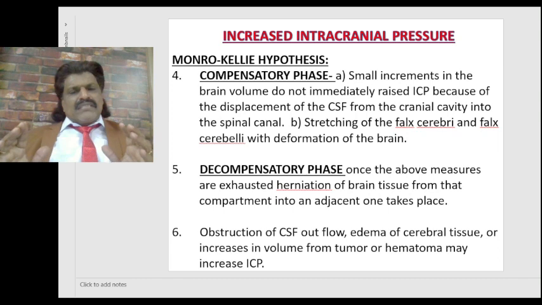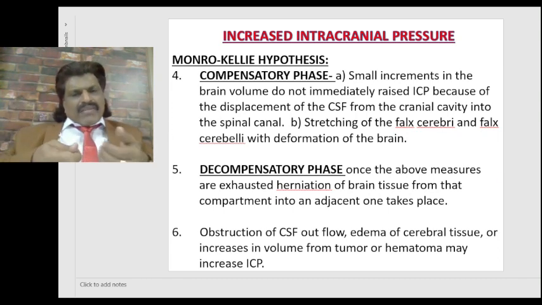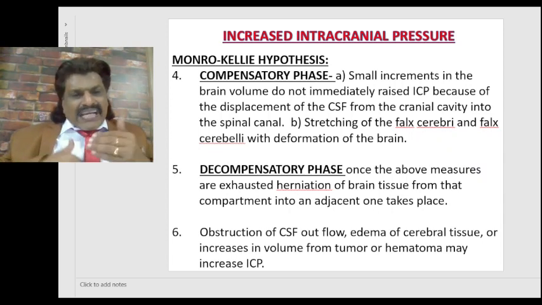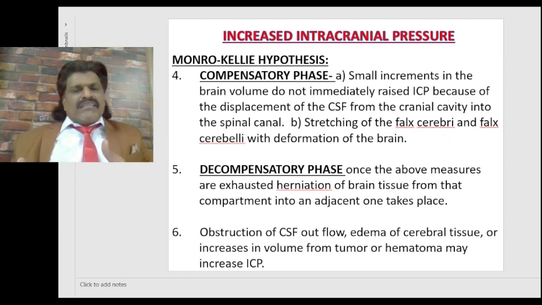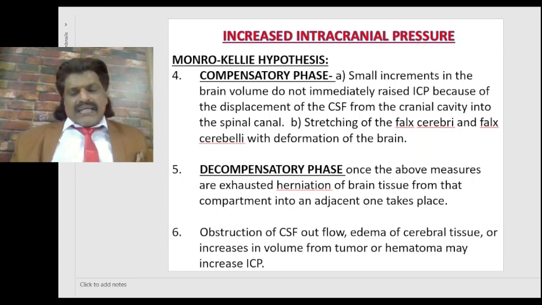Once the above measures, namely the CSF going from the intracranial compartment to the spinal column and the stretching of the falx cerebri and cerebelli with deformation of the brain, are exhausted, herniation of the brain tissue from that compartment into an adjacent compartment takes place. That is what we call the decompensatory phase. Obstruction of the CSF outflow, like any stenosis, or edema of the cerebral tissue, cerebral edema, or increase in volume from tumor or hematoma may increase the intracranial pressure.